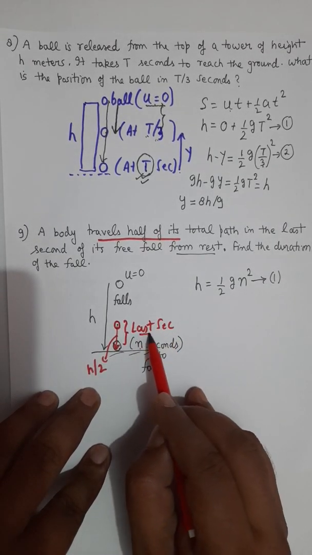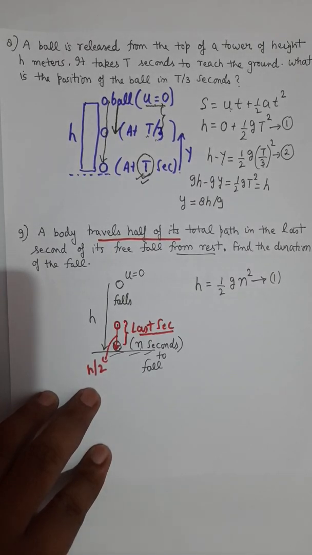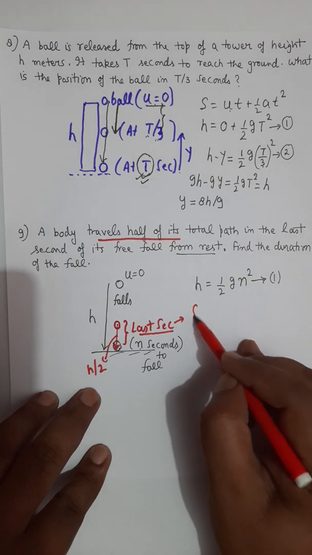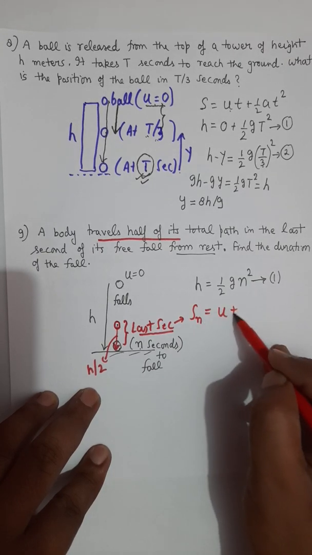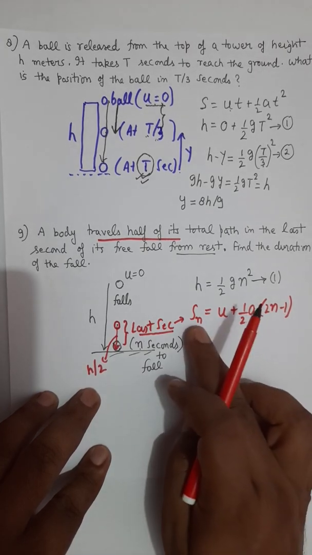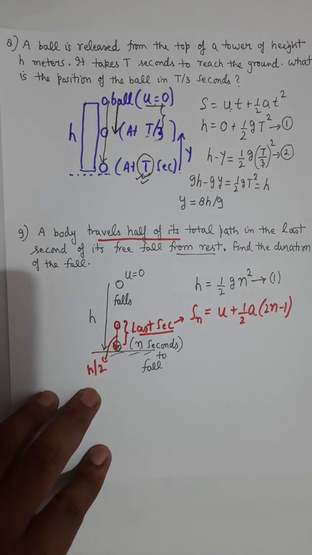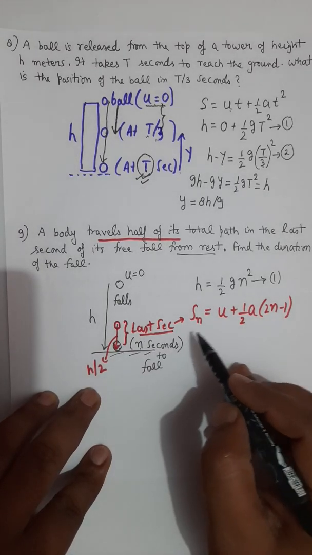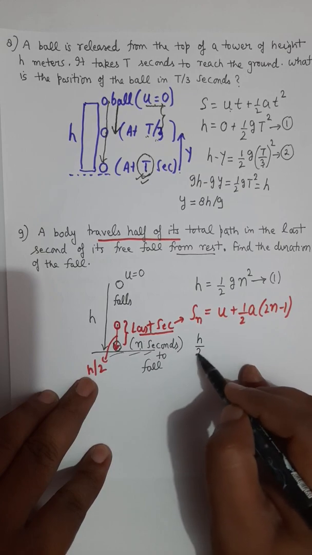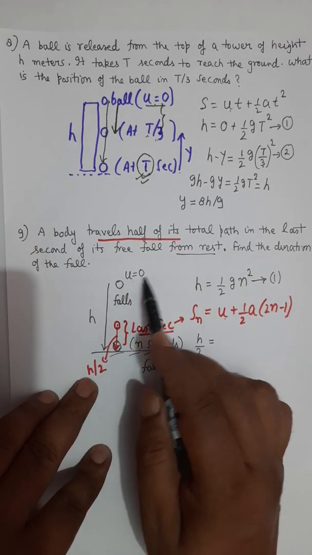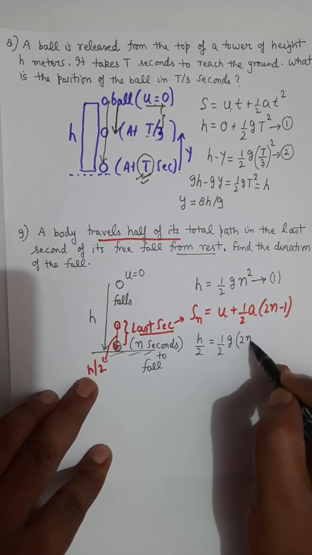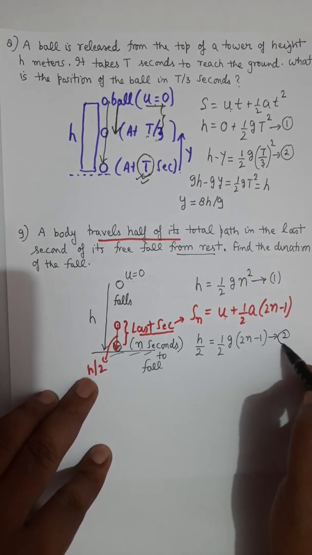Because it is a specific second, the last second specified, you have to apply the equation Sn equals u plus half a into 2n minus 1, because it gives you the distance covered in the specific second. As per the question, the distance covered in the last second is h by 2. u is 0 because the object starts from rest. Half a is g, and then it is 2n minus 1. This is my second equation now.